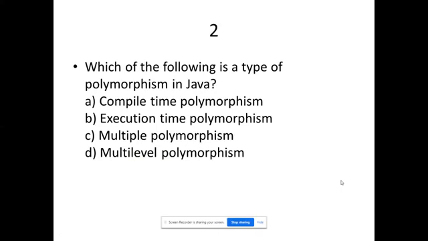I think if you have dug further into what we taught yesterday, you will be able to answer this question. Which of the following is a type of polymorphism in Java? It's a secondary level question in the OOPS concept. People who are already familiar with this, people who have undergone training, could answer this question. What could be the best option for this?